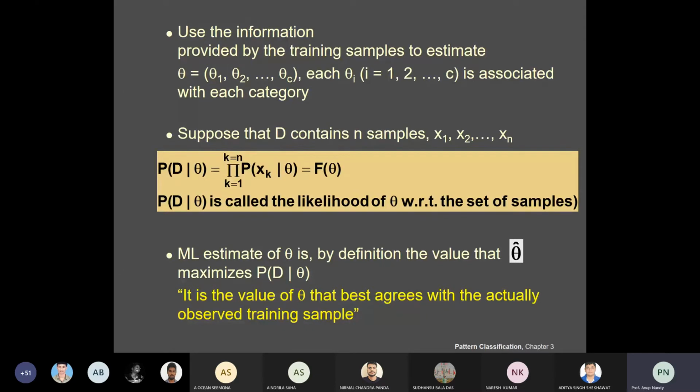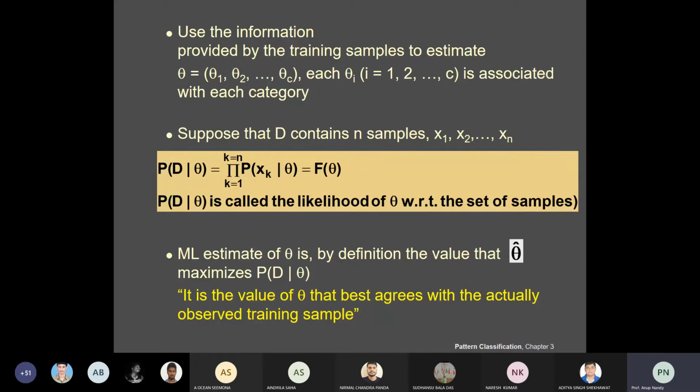So you can assume that the parameters for different classes are functionally independent. Classes means C1, C2, C3, or you can have D1, D2, D3 in this way.